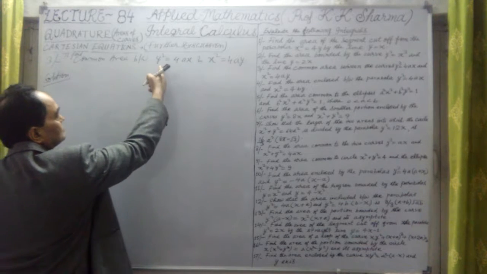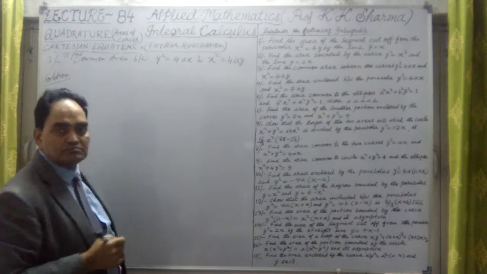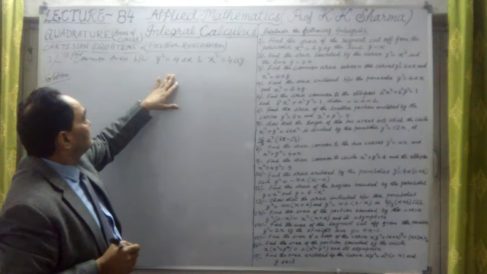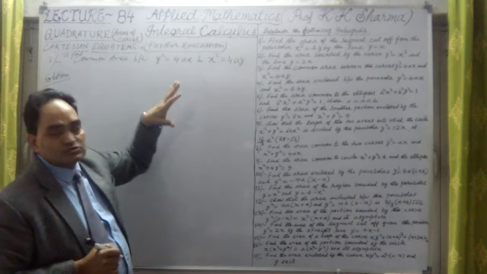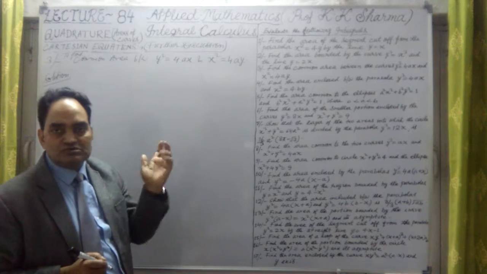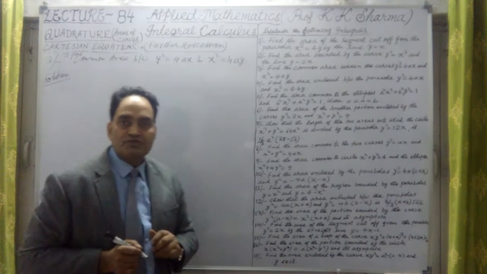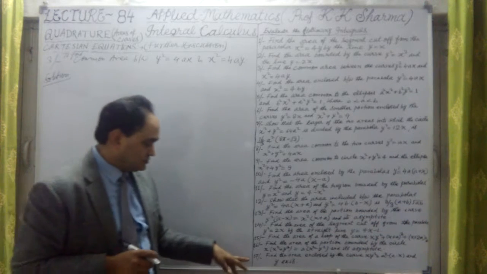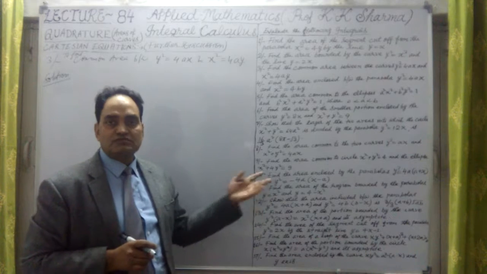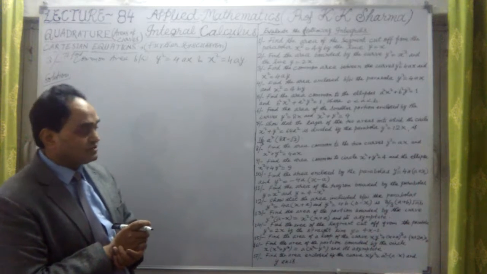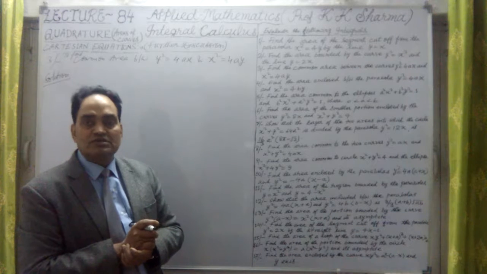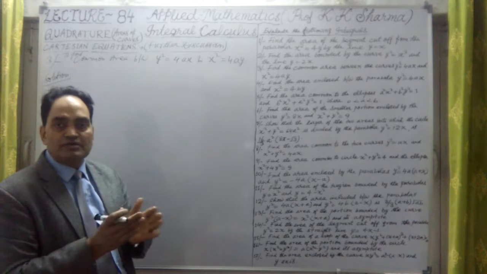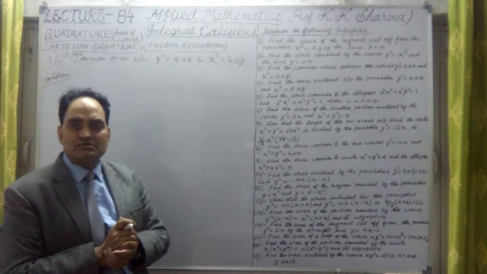Now let me describe these parabolas. The first parabola is even powered in y. So this is further discussion in case of Cartesian coordinates or Cartesian equations. Finding the area under the curves is known as quadrature, which we are discussing here. Further, I've taken these 17 questions on the demand of the students, so that they can understand every step clearly. How to find the common area between two curves, I have already described in the definition part.